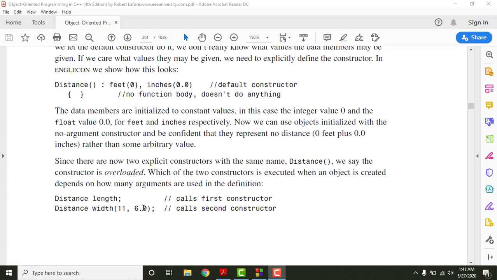So we need a two argument constructor, depending upon how many data members we have. Accordingly, we need that much argument in the constructor for these kind of objects here, right? And this constructor will be known as the overloaded constructor, because the name of the constructor is same, however the arguments are different, and then that constructor is known as the overloaded constructor.